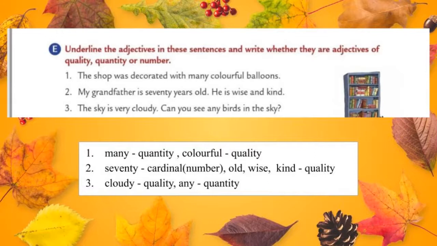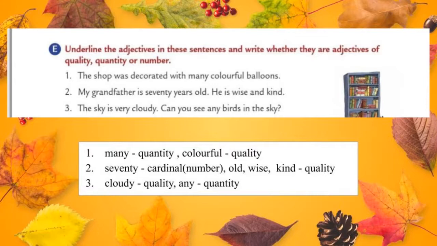The shop was decorated with many colorful balloons. Okay students, how many nouns are there? 2 nouns. One is shop and another one is balloons. But in the first sentence they described balloons, not shop. So how did they describe the word balloons? As many colorful. They described balloons as many colorful. So underline the adjectives many, colorful.